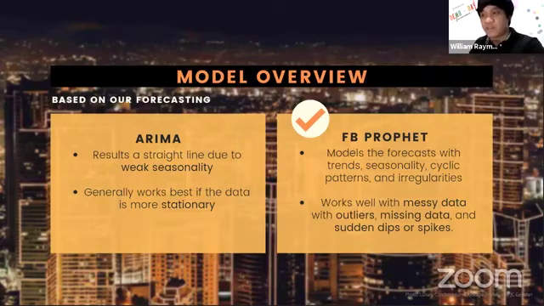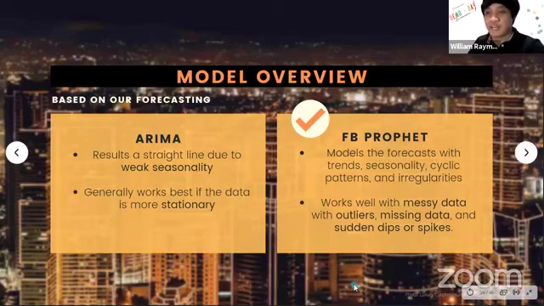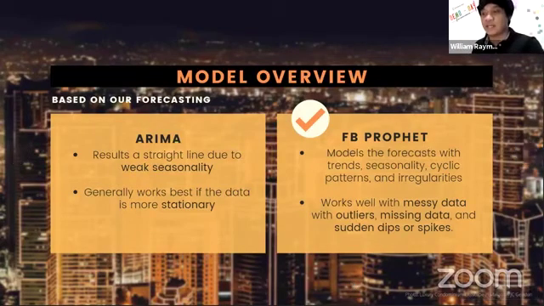FB Prophet, on the other hand, considers the trends, seasonality, cyclic patterns, and even irregularities in our data. It works well with missing data and is flexible with sudden dips or spikes in the data, which is why it worked better than ARIMA.